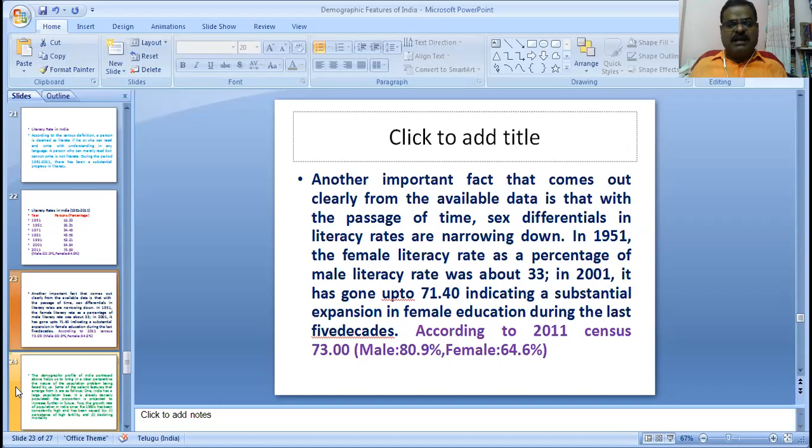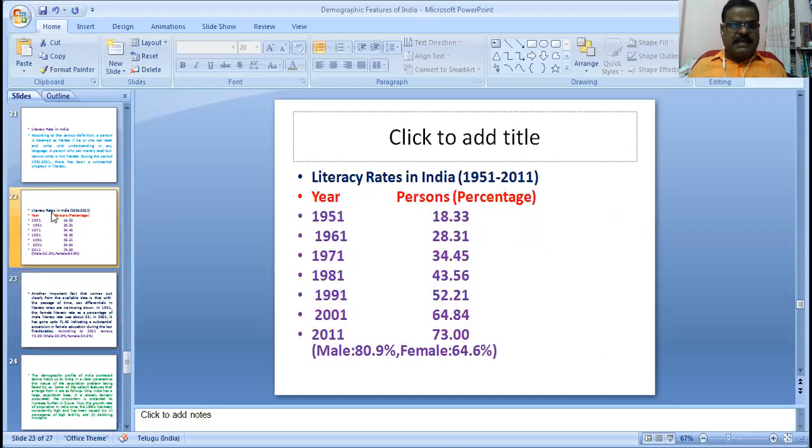Let us observe the gap by year. In 1951 the gap was 18.30. In 1961, with literacy rate 28.31, the male female gap was 25%.